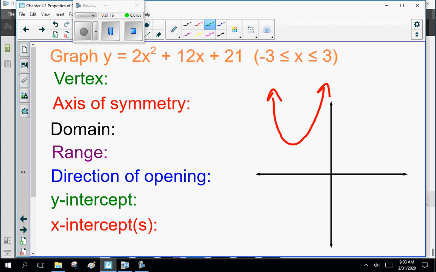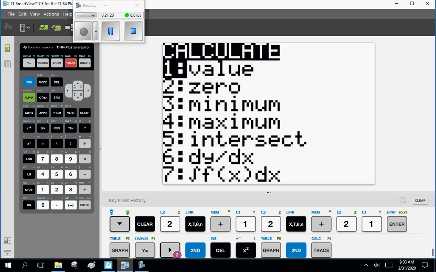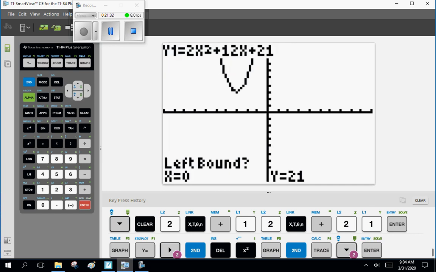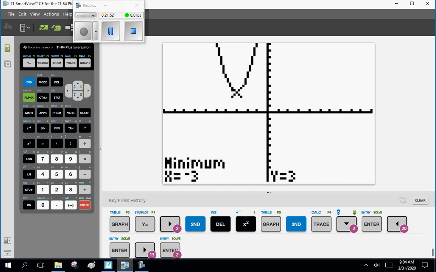Now, we've done the vertex before in the axis of symmetry, but let's go double check it. How do we find the vertex here? Well, if I'm not certain, let's calculate the minimum, number 3. So I have to be to the left of it. There I am. Enter. And then I have to scroll over to the right of it. Enter. Guess. Yes. So minimum is minus 3 and 3.